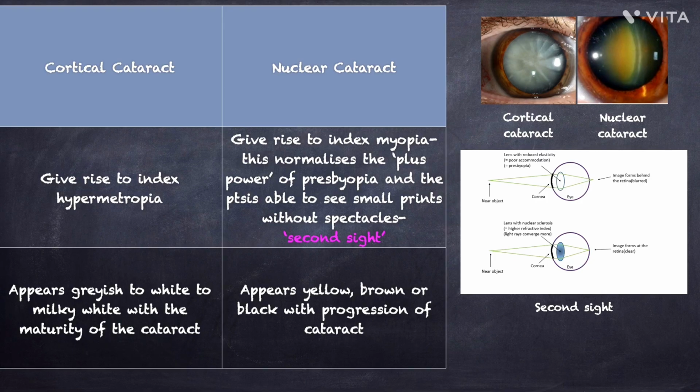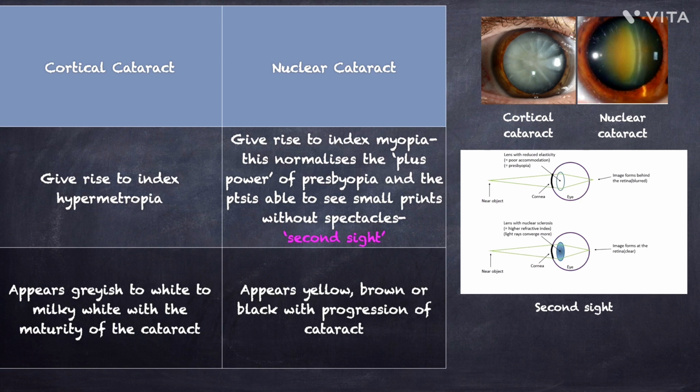Now, this slide compares cortical cataract with nuclear cataract. Starting with cortical cataract, it typically gives rise to index hypermetropia. This happens because hydration of the lens cortex reduces its refractive index, leading to a shift towards farsightedness. On examination, the lens appears grayish white. As the cataract matures, it can become milky white in appearance.